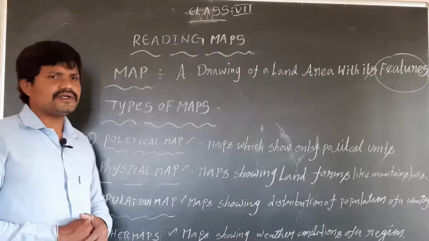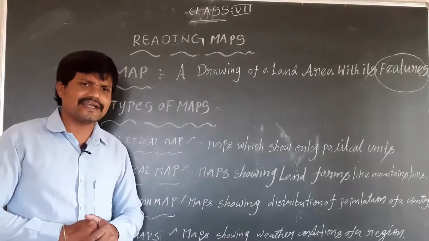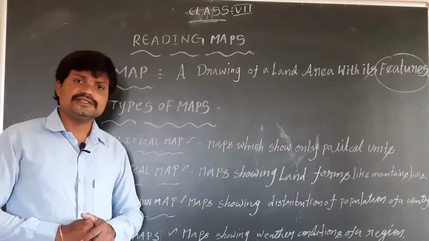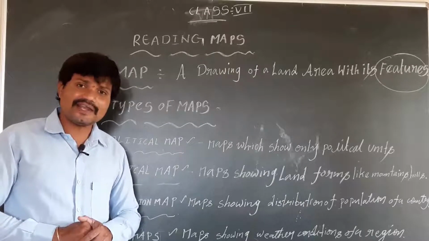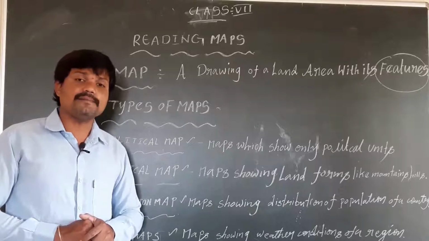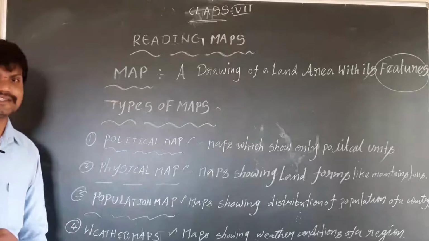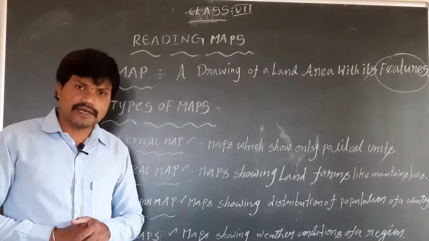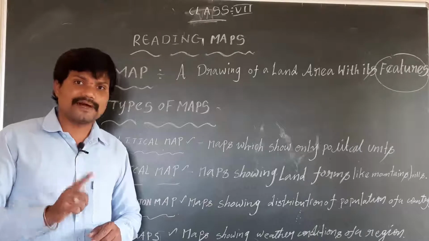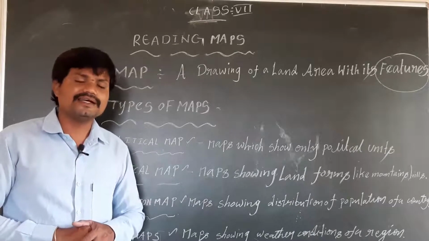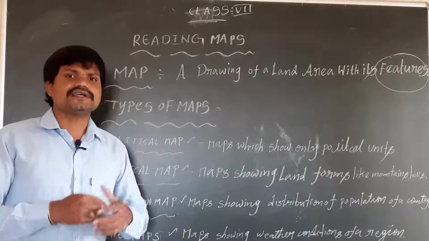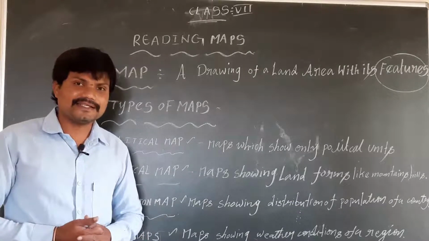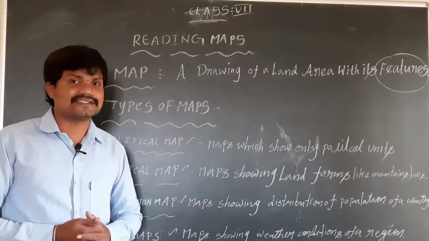The last one is weather maps. We know some states get cool weather conditions, some states have hot and medium weather conditions, and some places are in different regions. Places means regions.